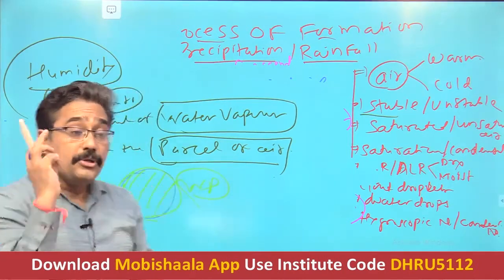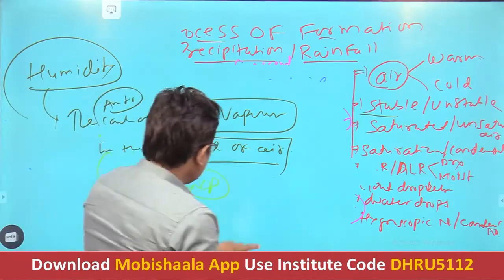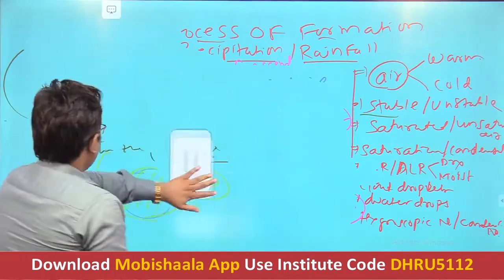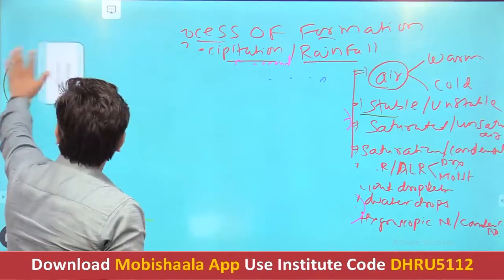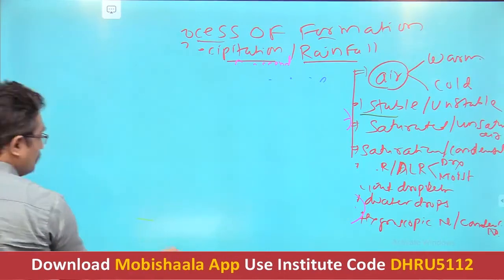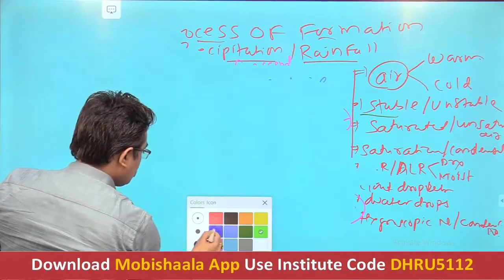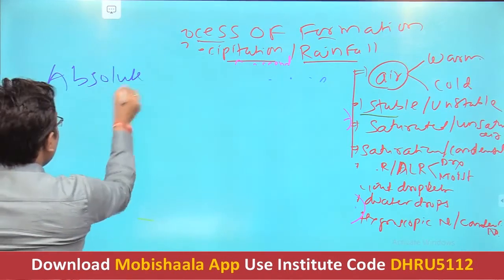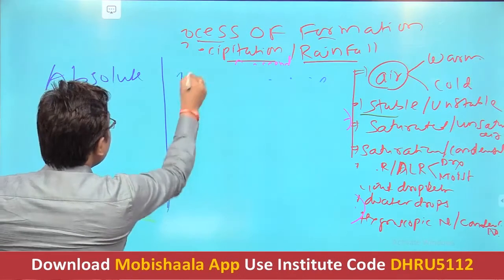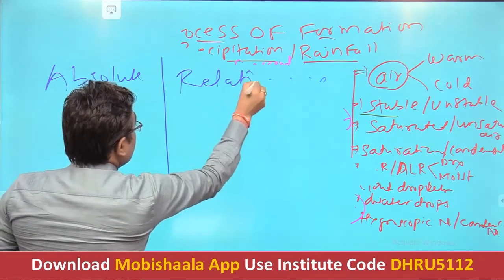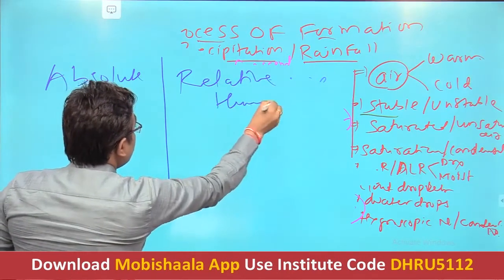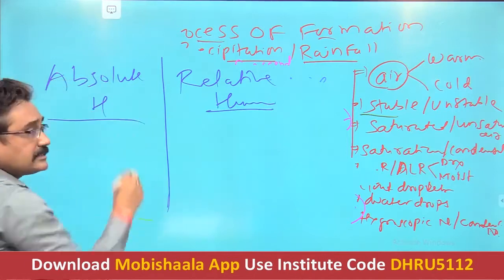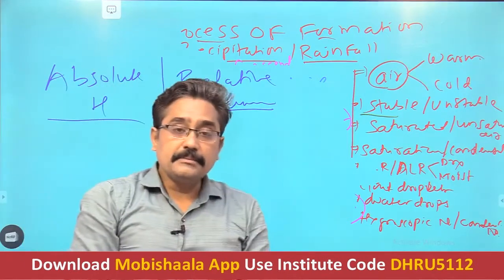Now there are two important relevant terms, absolute humidity and relative humidity. One must understand these very important terms. These terms are also very necessary to understand the process of precipitation.